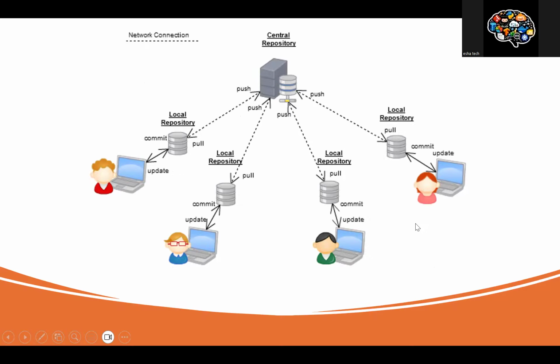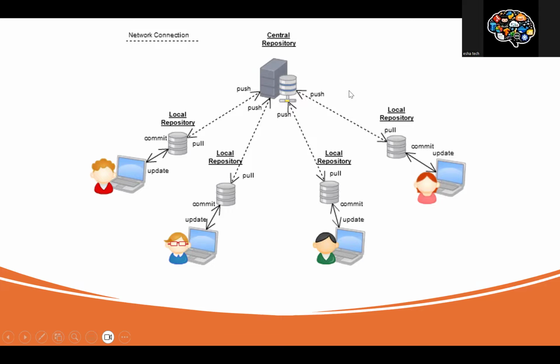A centralized version control system is a system where a single repository is given access to all the developers, where they can update the code, commit the code, raise a pull request, and also push to the single server that is called the central repository. So this is the traditional way the developers used to work with a centralized version control system.